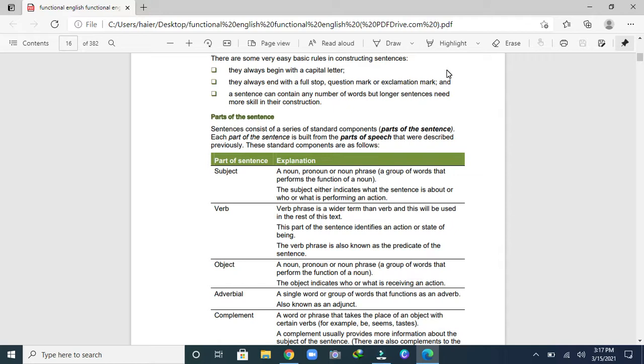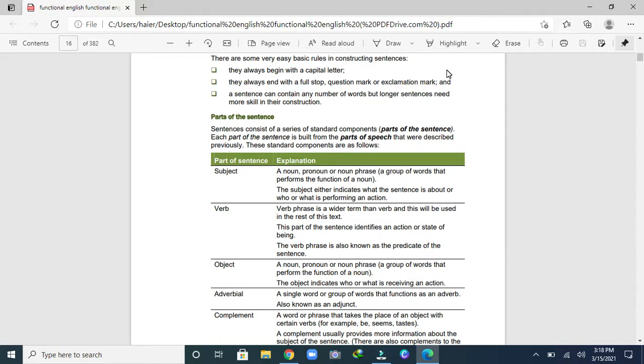What is meant by state of being? It means any action which is continuous, carrying on. What is state of being? It could be anything going on in the past, in the present or in the future. It could be going on, being, state of being, where the action is going on, in progress. Got it? So the verb phrase is also known as the predicate of the sentence. Very important term.